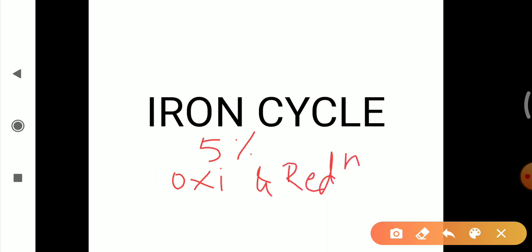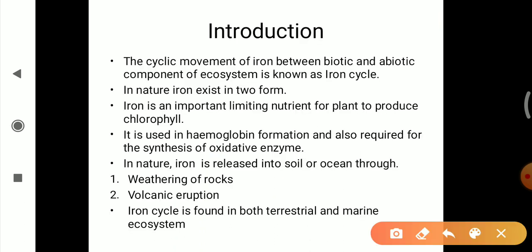So, let's move to the introduction part. The cyclic movement of iron between biotic and abiotic components of the ecosystem is known as the iron cycle. There is a continuous circulation of iron between living and non-living components of the ecosystem.